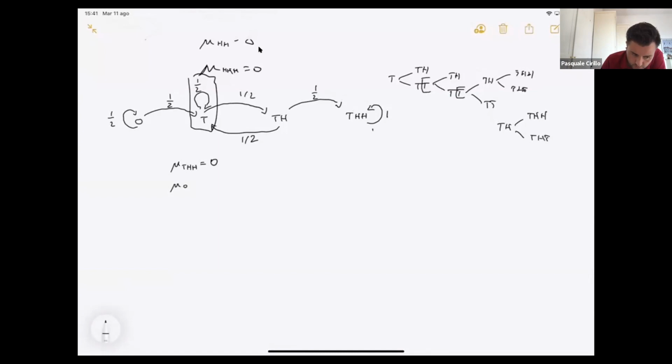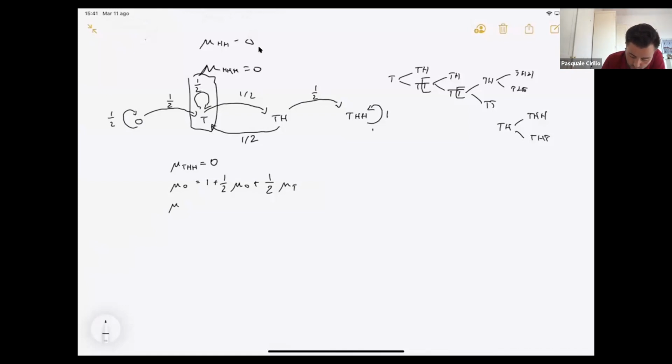So mu0 will be equal to 1 plus 1/2 mu0 plus 1/2 mu t, okay? Then plus 0 mu th plus 0 mu thh, but I can avoid writing that because it's obviously equal to 0.